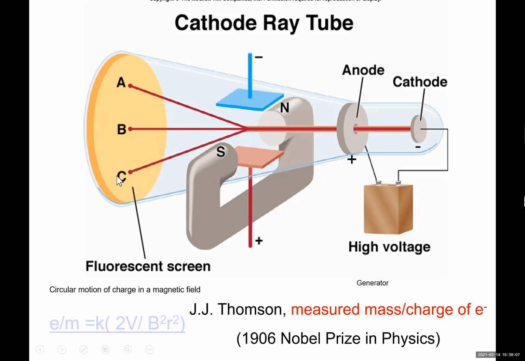Now, why? Well, you probably remember we said whenever electrical charge moves, it creates magnetic field. So electrons have negative charge. Moving negative charge produces magnetic field. The two magnets interacted together, so the ray was deflected. So this is just a little refreshment for you to remember what cathode ray was.